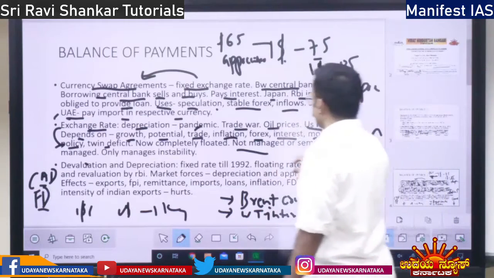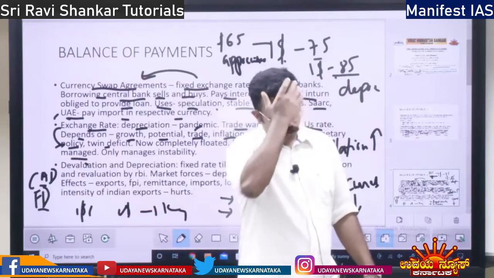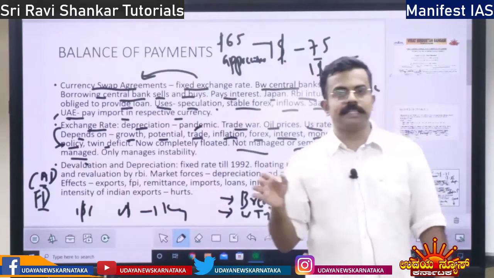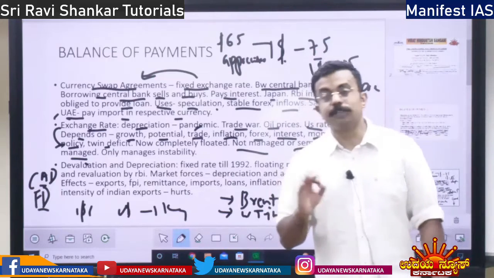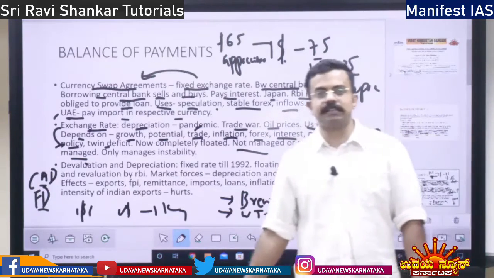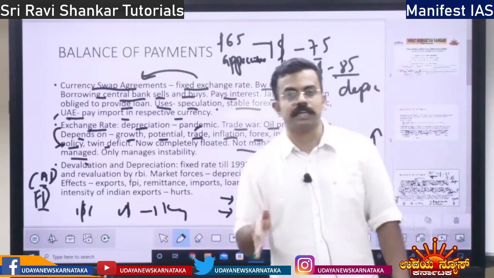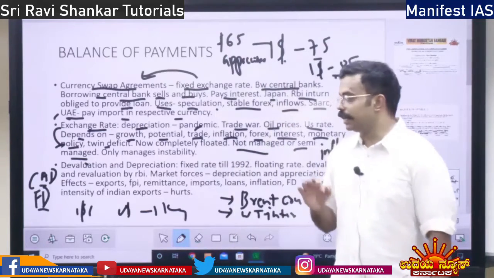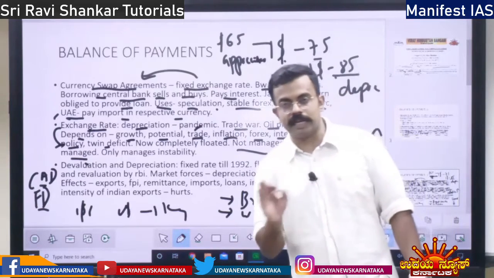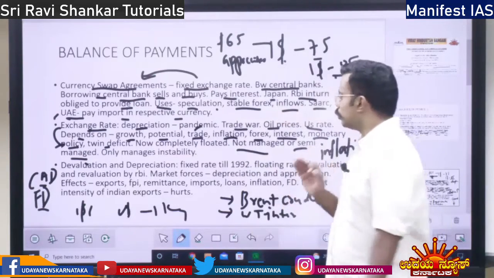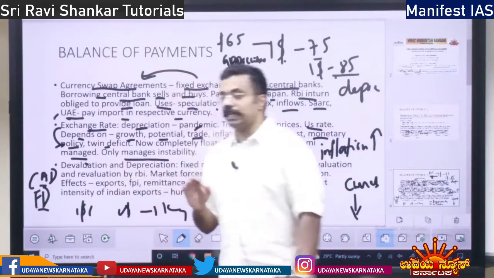It is not even semi-managed. Managed means completely managing. That is China's currency. Semi-managed means managing at specific times. When the rupee depreciates, or the rupee appreciates too much, then the RBI comes into the picture. So that is a semi-managed exchange rate. The rupee today is not managed, it is not semi-managed. So the RBI just manages instability.